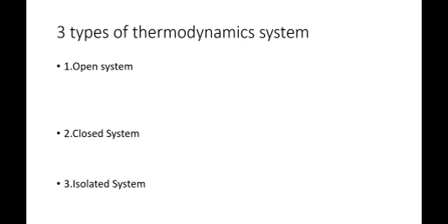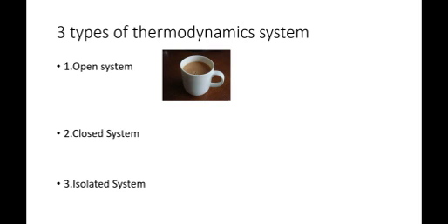In thermodynamics, we have three types of system. First, the open system, second, the closed system, and the last one is the isolated system. An open system is a type of system where both mass and energy may cross the system boundaries. An example is a coffee mug, where the liquid coffee may flow in or out of the mug. You can easily transfer energy to it by exposing it to the sun or remove energy from it, like putting it to the freezer.